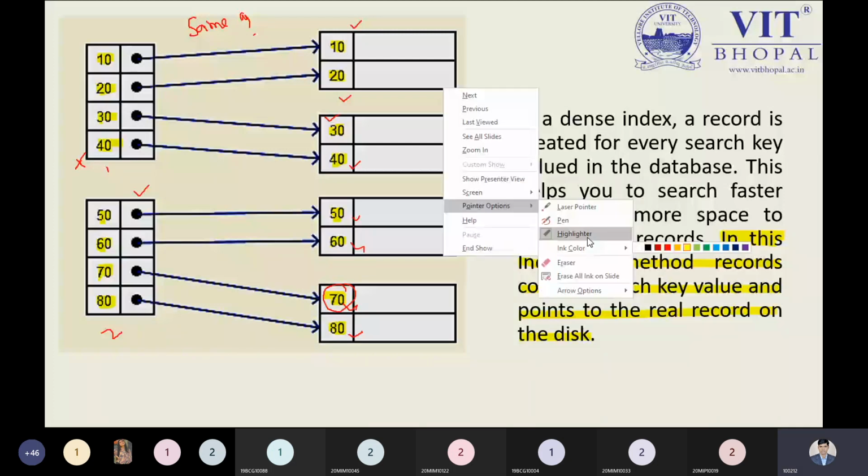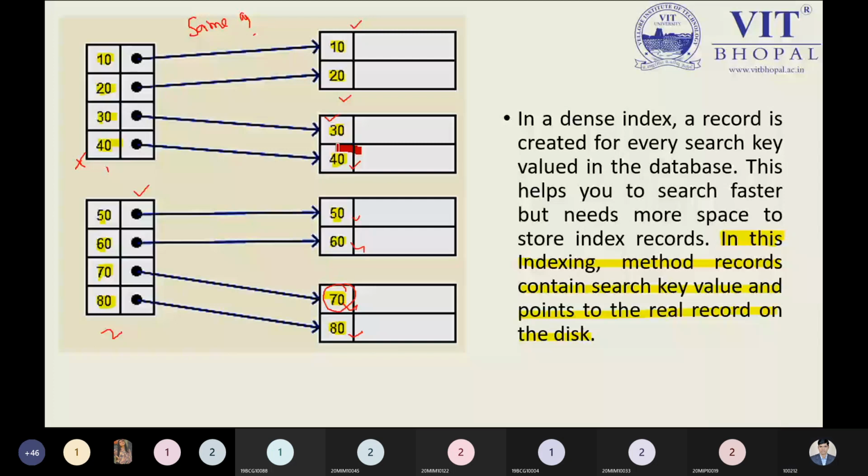Suppose this 40 was not a part of the actual value or actual record. So if I'm giving the index value 40 over here, this will not be considered a dense record because it is not the same. What I have written is that the number of the records in the index table is the same as the number of the records in the main table.